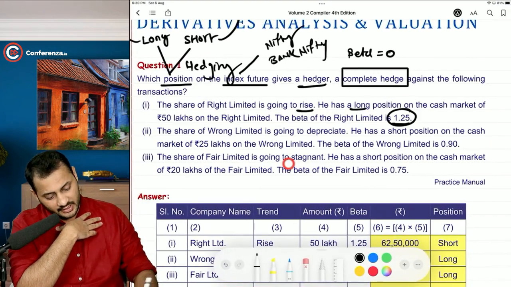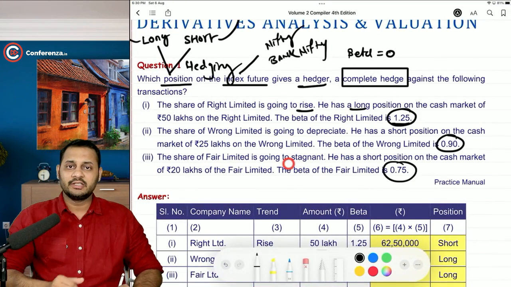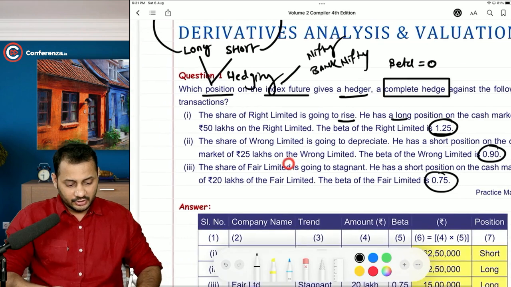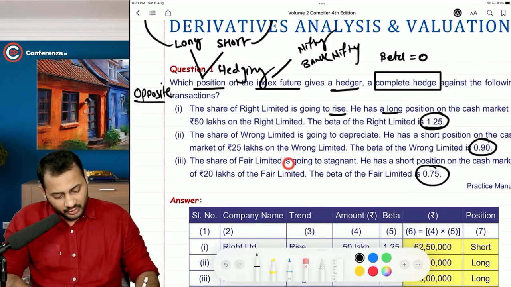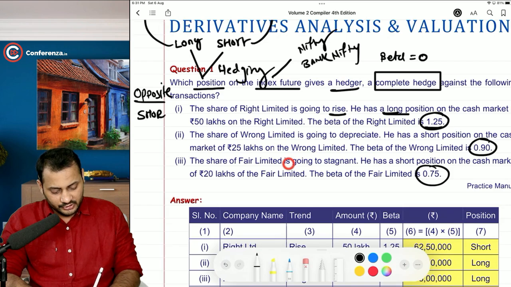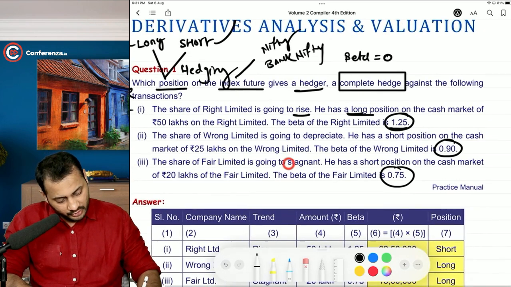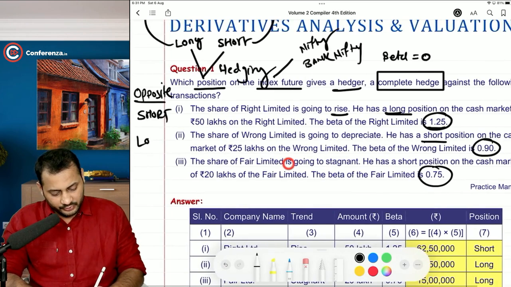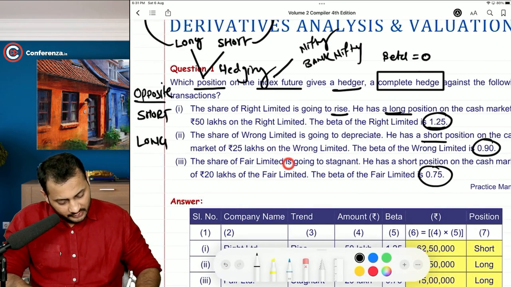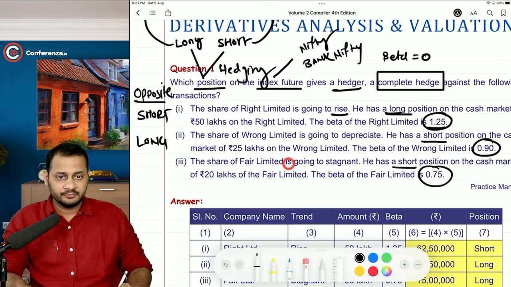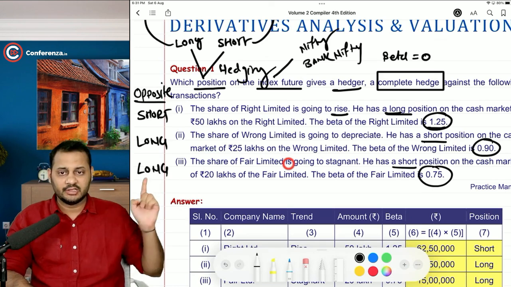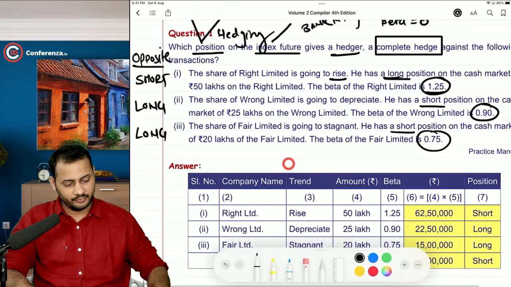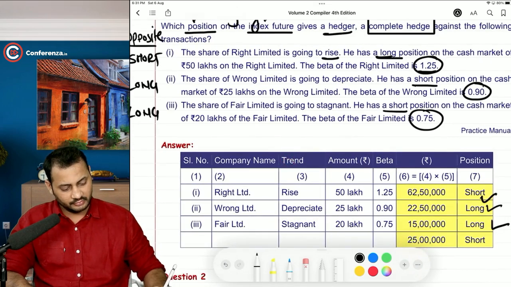Now, in this part, and in this part, in all the three parts, the beta is positive. Right? So the very first thing that we know is we have to take the opposite position in the futures market. We have a long position here, take short in the futures market. We have a short position in the second part, take long position in the futures market. We have a short position again in the spot market, take long position. That means take the opposite. Short, long and long. That should be the answer. See, short, long and long.